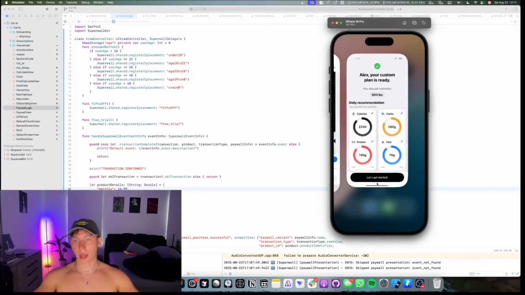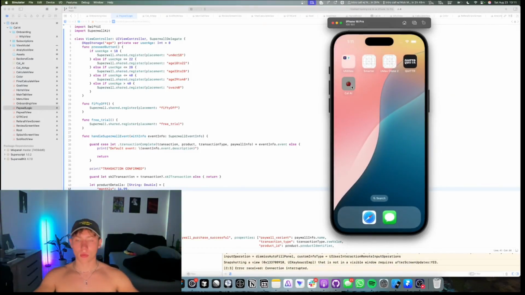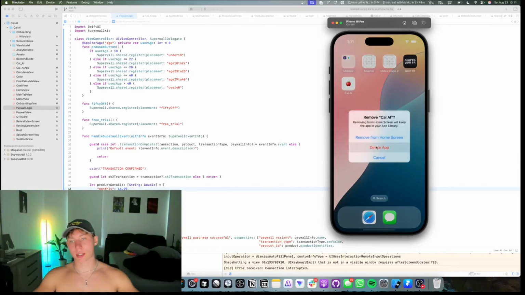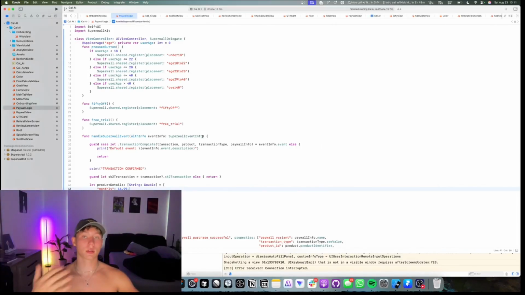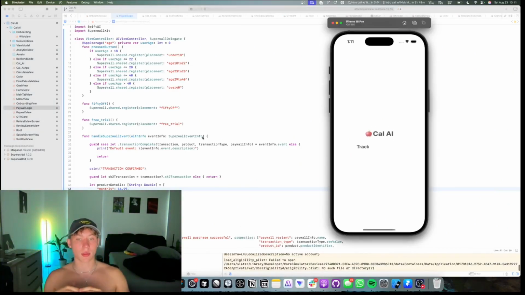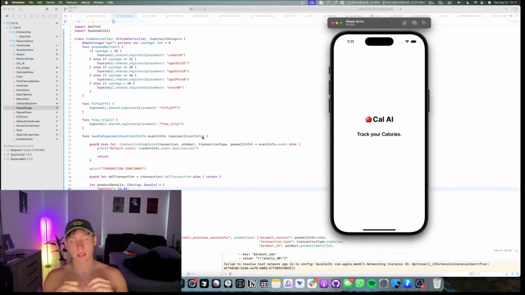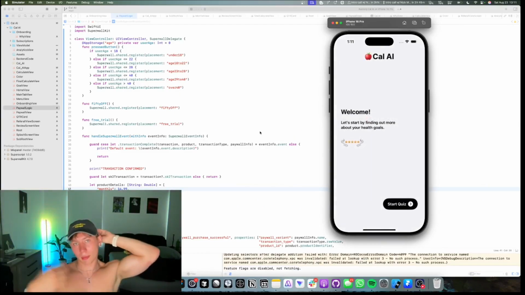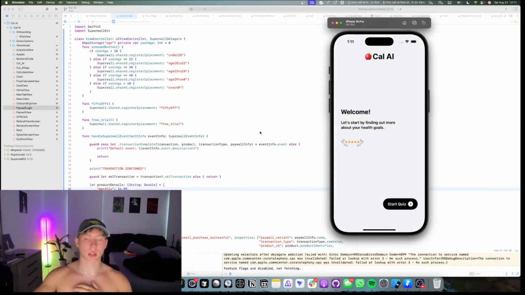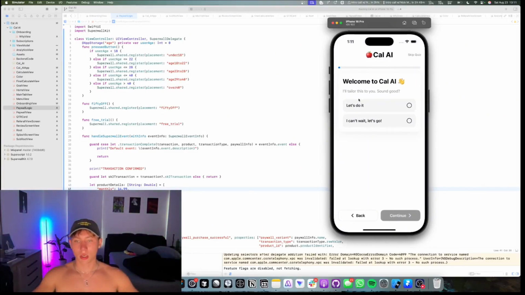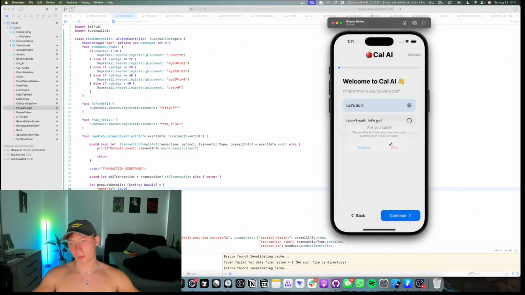Let me just uninstall the app. I have a backend check to see if they've reached the paywall, and if they have reached the paywall, they don't need to do the onboarding again, which is great because if they skip all the questions, they usually log back in. If they're really high intent, they're like, okay, I'm gonna pay this time, tap the button, pay. So you don't want to get them to do the onboarding again because they might just quit and you'll lose out on that revenue. So I'll show you proof that this works now.